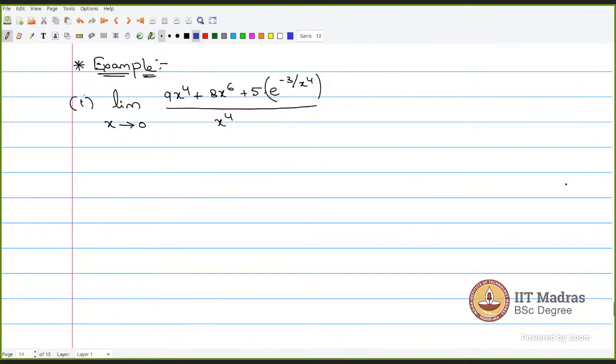Sir, one doubt, sir. When I'm doing differentiation, if I get negative infinity by infinity, can I use L'Hopital in that case? That is not an indeterminate form, but you don't worry about that form of indeterminate case. So we are not worried about negative infinity by plus infinity or plus infinity by negative infinity. You won't get such cases in this course. Okay. Okay, sir. Thank you, sir. Okay, so we have to compute this particular limit.